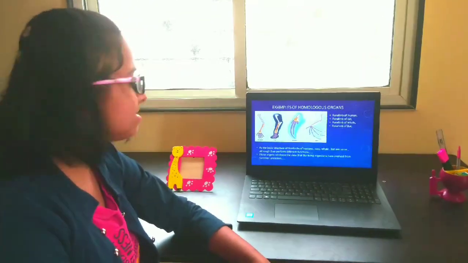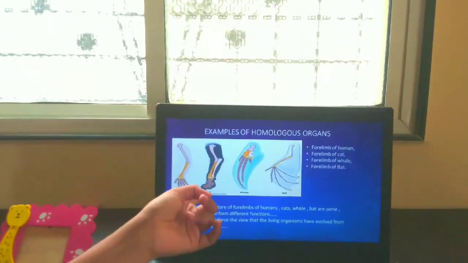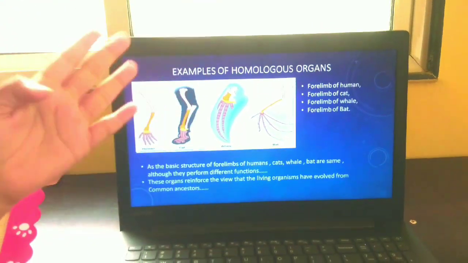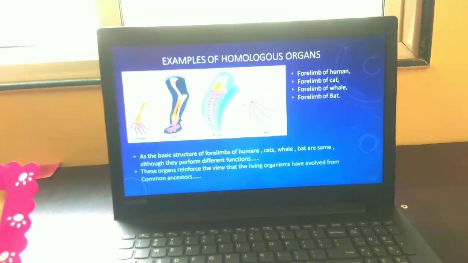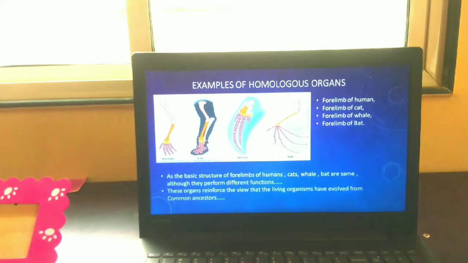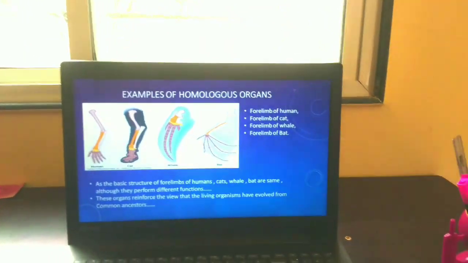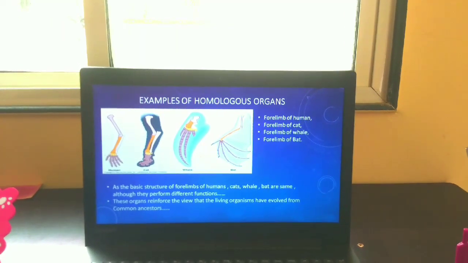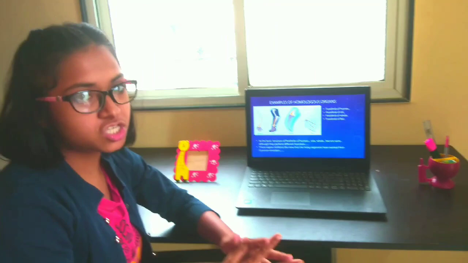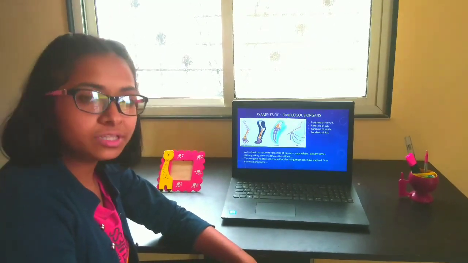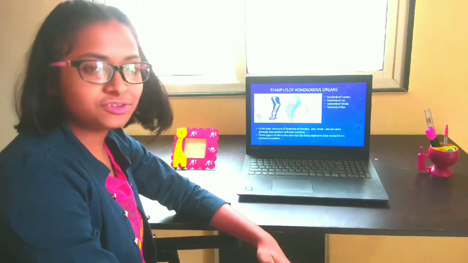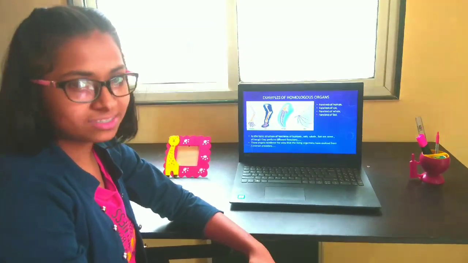Examples of homologous organs are the forelimb of human, forelimb of cat, forelimb of whale and forelimb of bat. The basic structure of forelimbs of humans, cats, whales and bats is the same, but they perform different functions. So these organs reinforce the view that living organisms have evolved from common ancestors. As I already stated, whenever we have common characteristics or features in two or more organisms, it means that they have evolved from the common ancestor. Let's move to the second source, that is analogous organs.